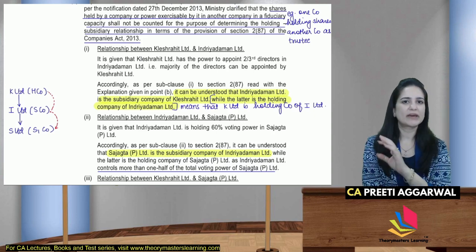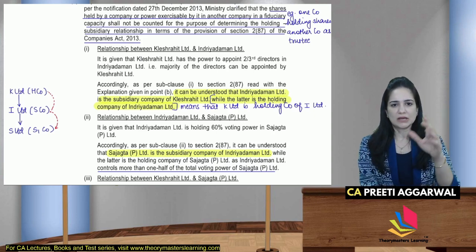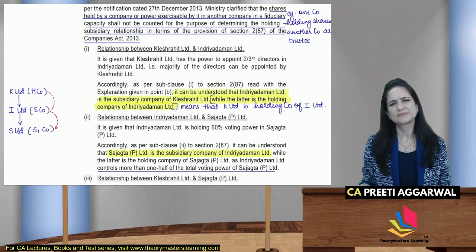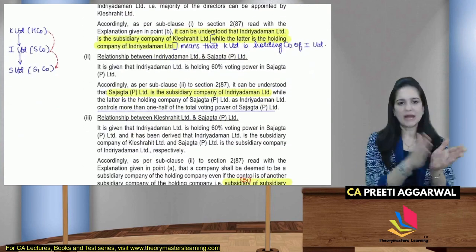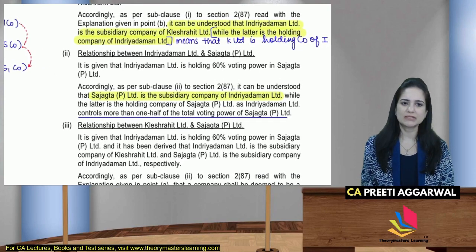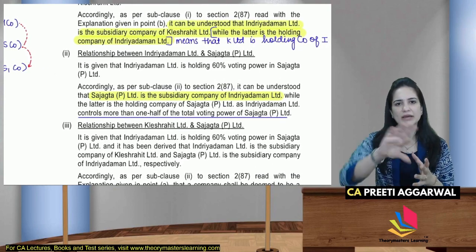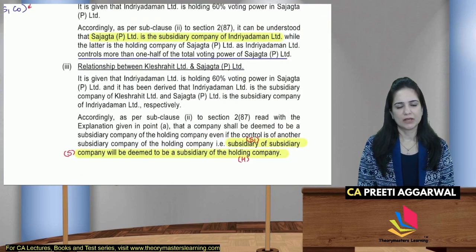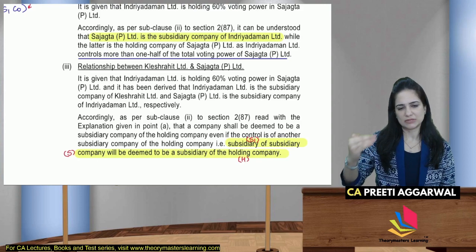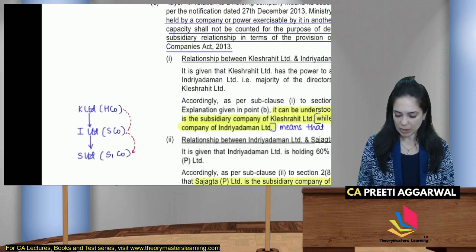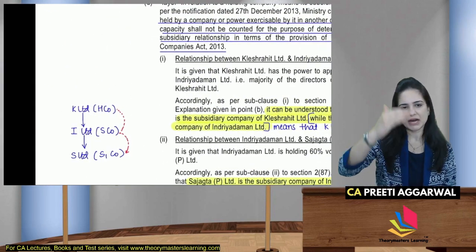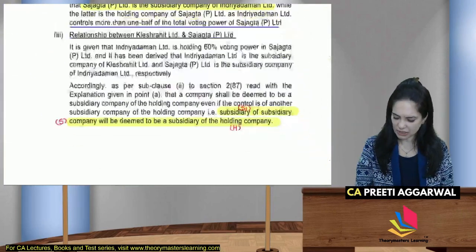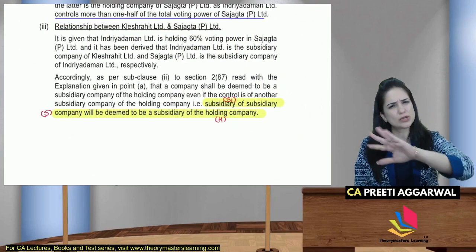लेकिन इसको हमने simplify किया है. See, I is your subsidiary. इसका मतलब है that K is the holding. Over here, I and S में क्या relation है? S is the subsidiary या फिर I is the holding. Relation between K and S क्या है? Because S1, see, I have written the relation. Because S is the subsidiary of I is the subsidiary of K, indirectly S is also the subsidiary of K. तो वो relation लिखा है. This is all theory.